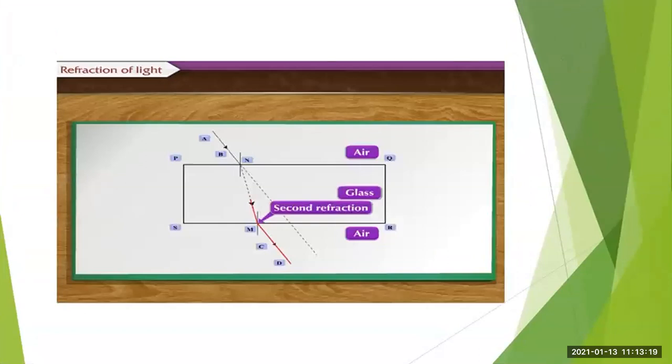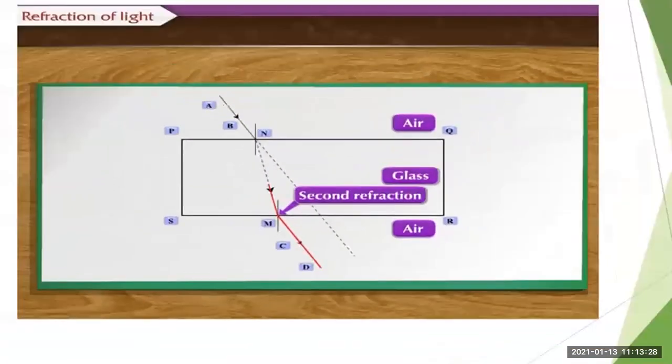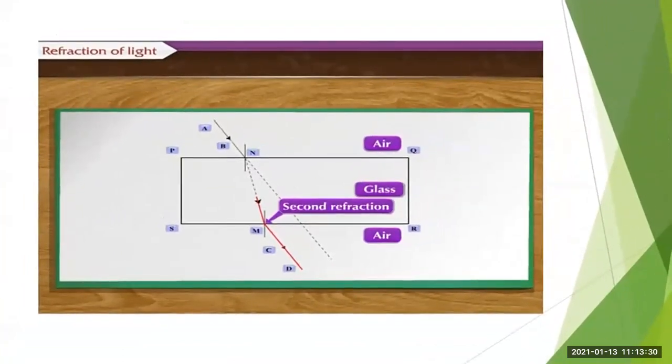Then see the second refraction. The second refraction occurs when the ray of light again passes from glass medium to the air medium, and it occurs at point M. Understood? From glass medium to air medium. The first refraction was from air medium to glass medium, and the second one from glass medium to air medium.